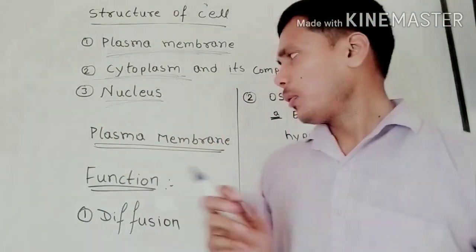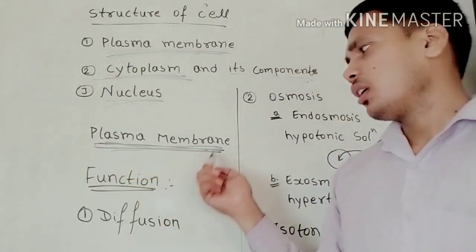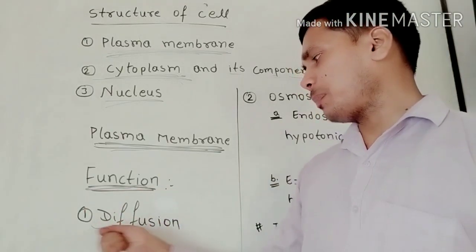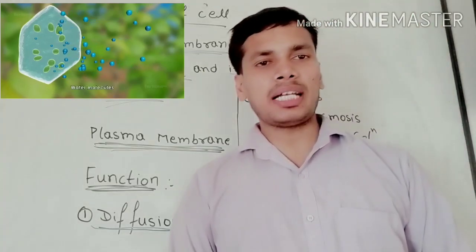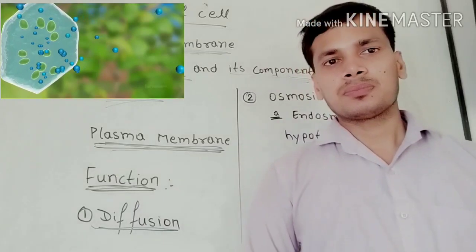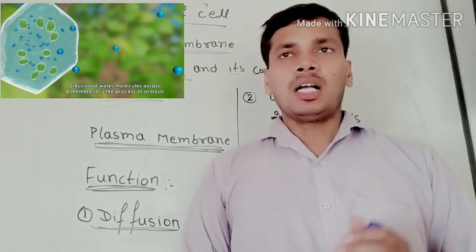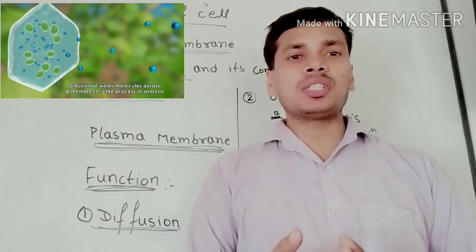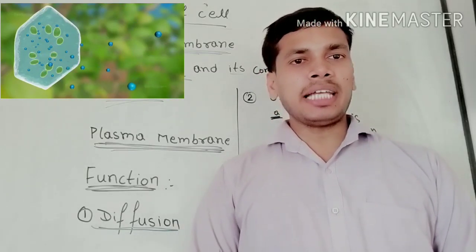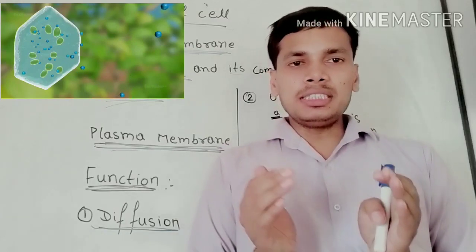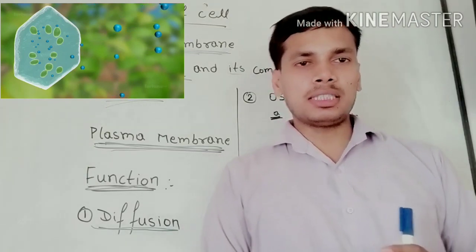So first of all, the plasma membrane, meaning the cell membrane. What is its function? The first function is diffusion. Diffusion is the exchange of gases from higher concentration to lower concentration. Just like when a cell respires, it uses oxygen and converts it into energy and carbon dioxide, then the concentration of oxygen decreases and the concentration of carbon dioxide increases.